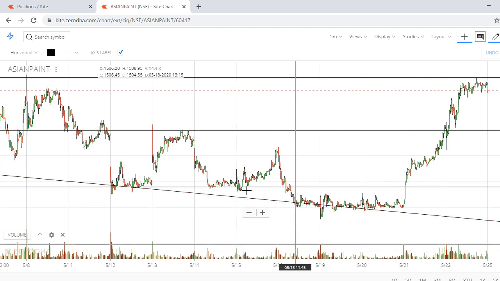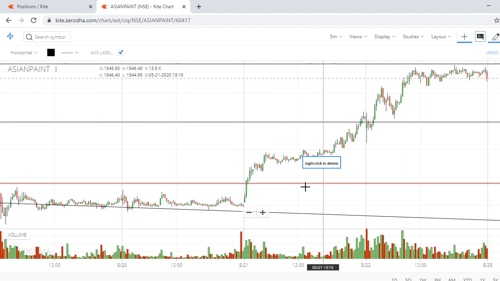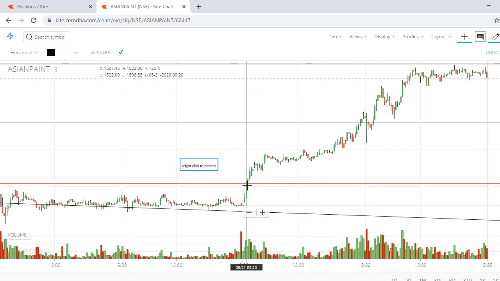Once it took the reversal, yes, see, there is good momentum with huge volumes coming. Now this resistance is broken, that's a good time you can take the entry. Where you can take the entry, that is at 1519, the candle closed at 1522.